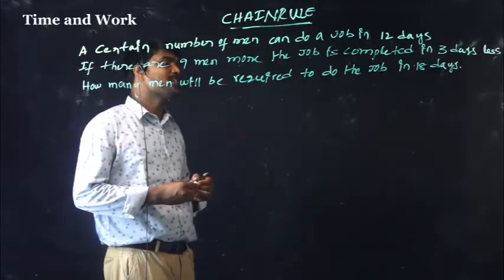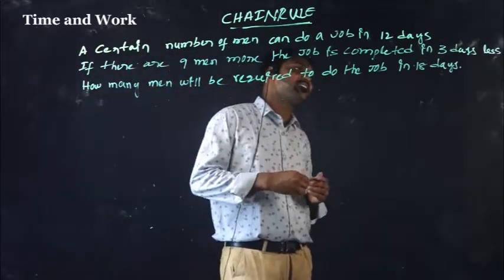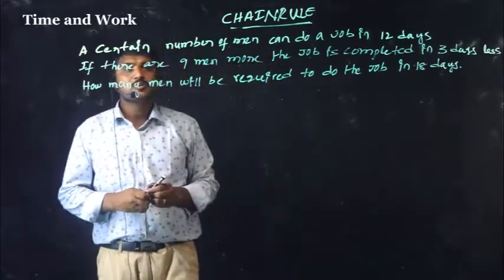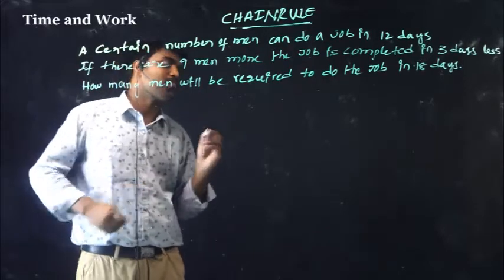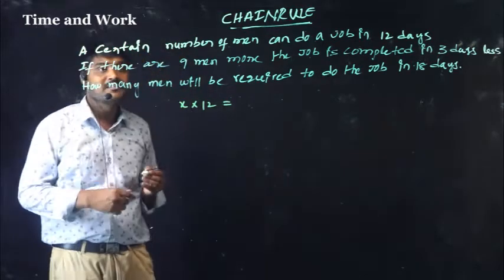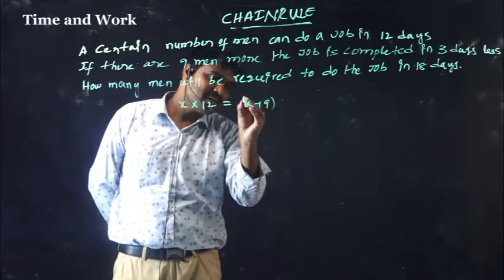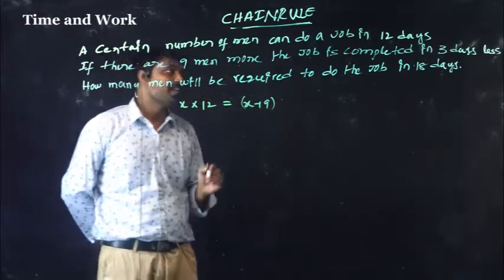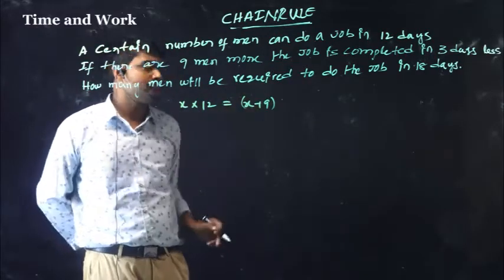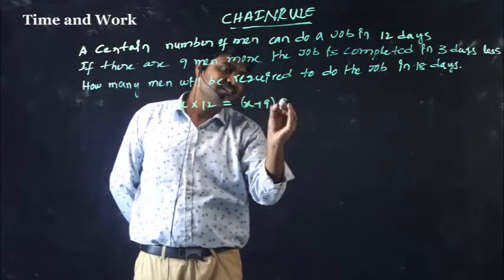A certain number of men can do a job in 12 days. If there are 9 men more, the job is completed in 3 days less. How many men will be required to do the job in 18 days? Suppose you take x men in 12 days. If there are 9 men more, that is x plus 9, the job takes 3 days less, that is 12 minus 3, 9 days.